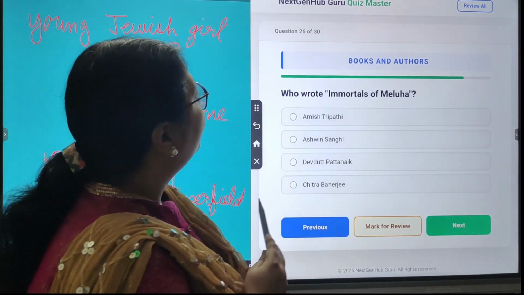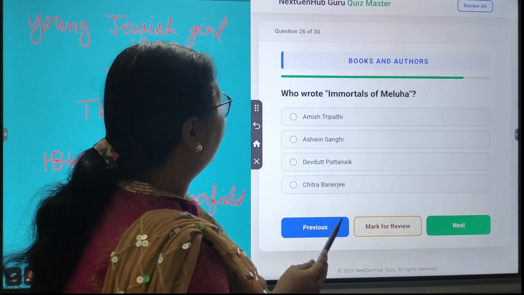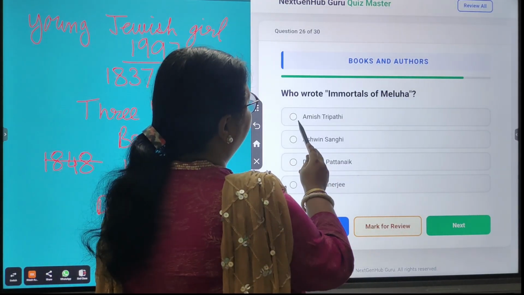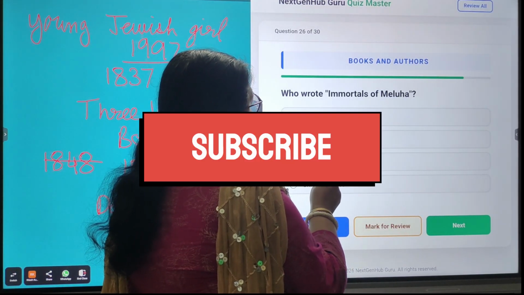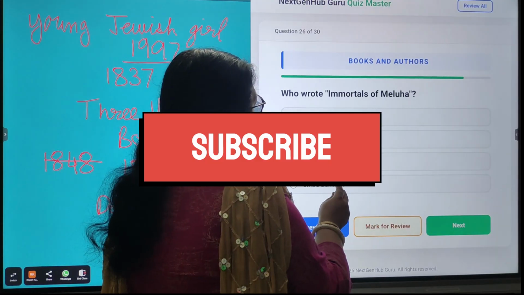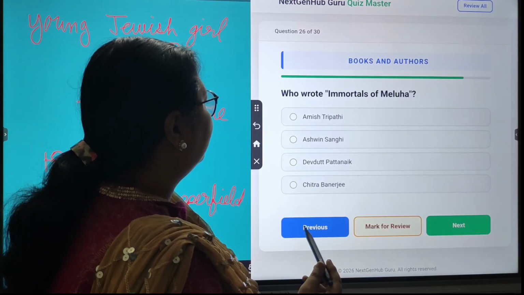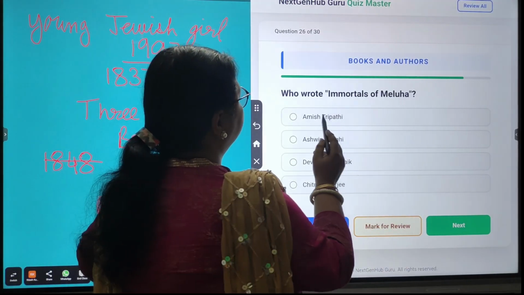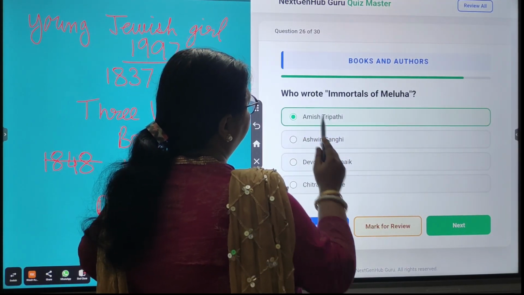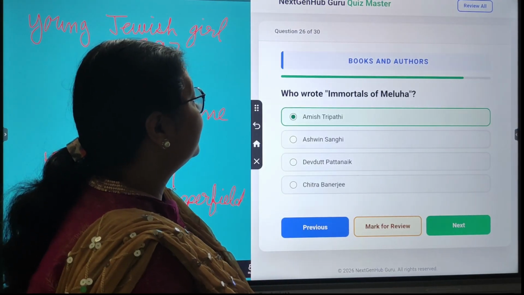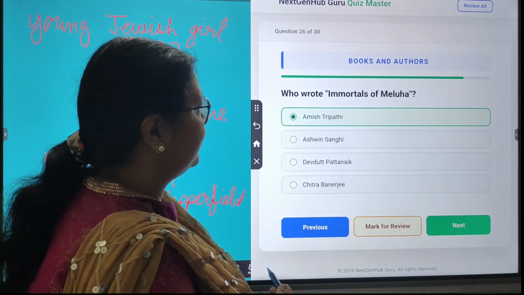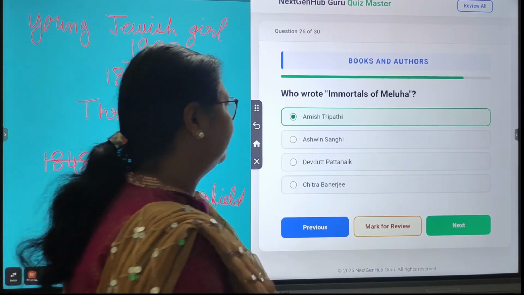Next question, who wrote Immortals of Meluha? So the options are Amish Tripathi, Ashwin Sanghi, Devdutt Pattanaik, Chitra Banerjee. So the correct answer is Amish Tripathi. And it is a fantasy novel on Shiva.